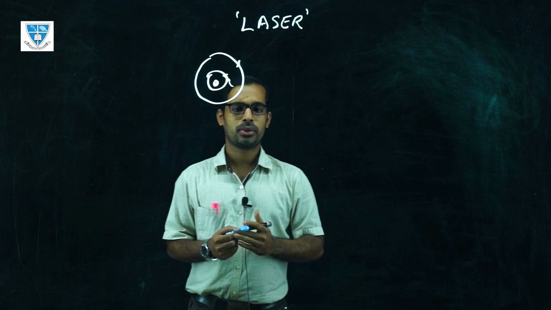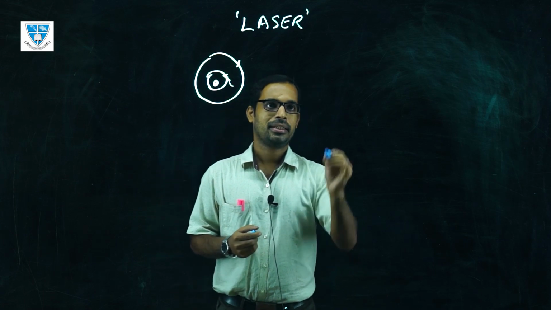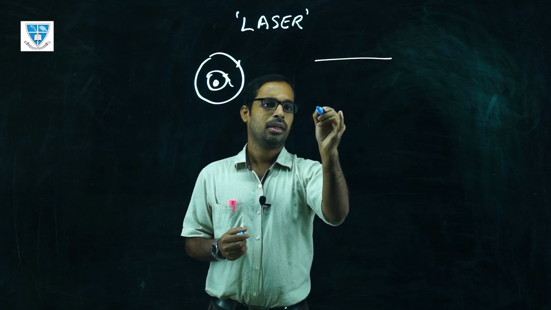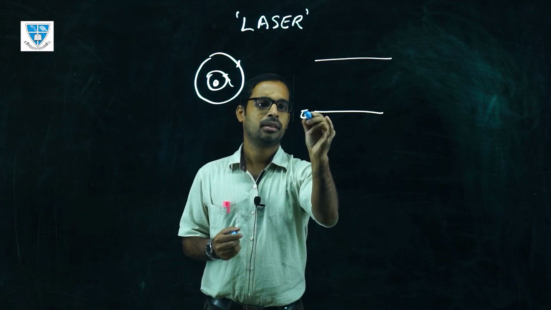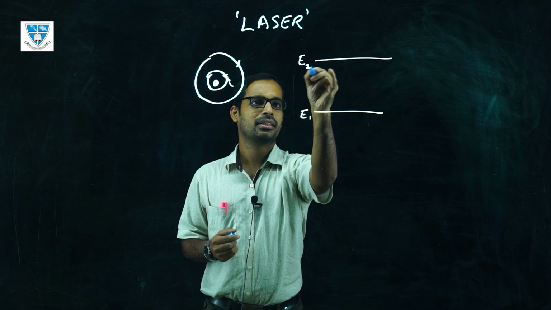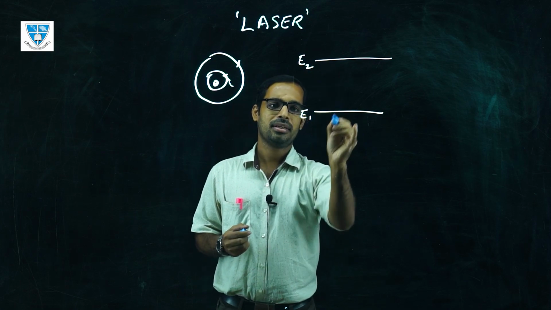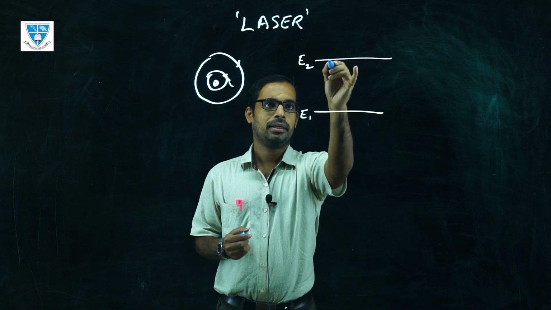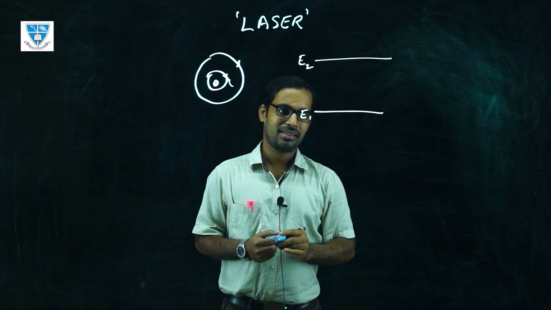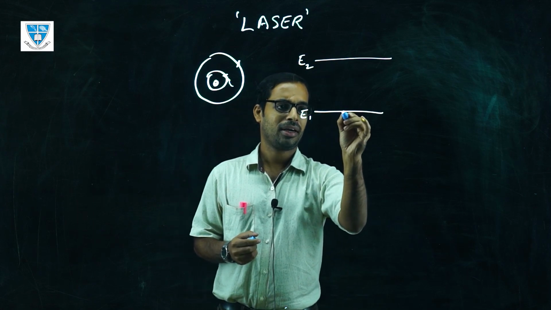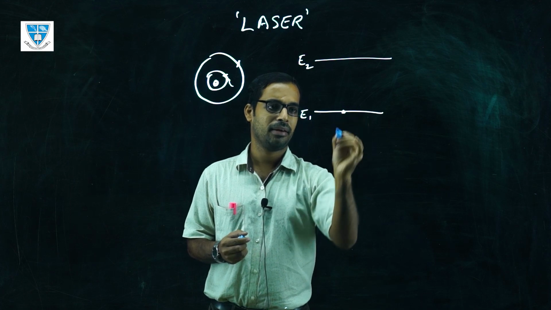state. In order to understand it better, let us consider a two energy system. This is E1 and E2, where E1 represents the ground state and E2 represents the excited state. Consider one electron in the ground state level.